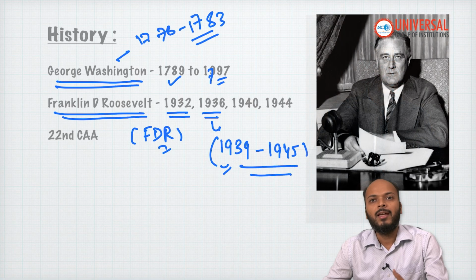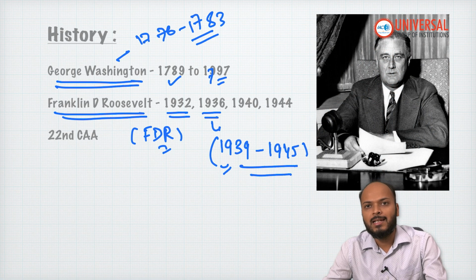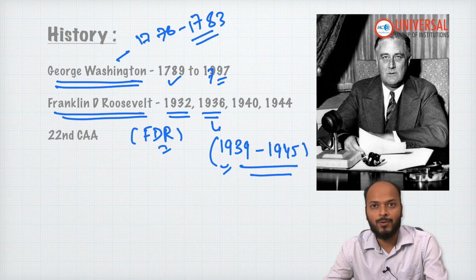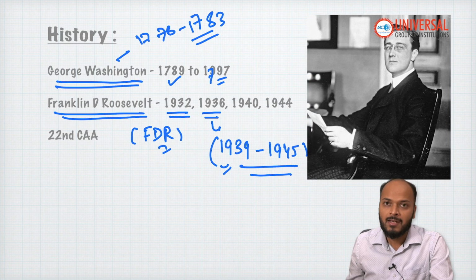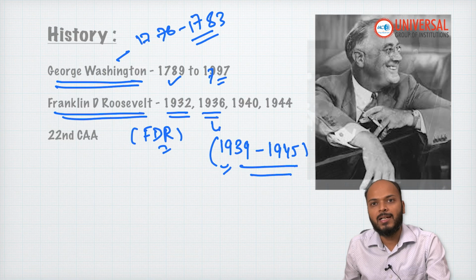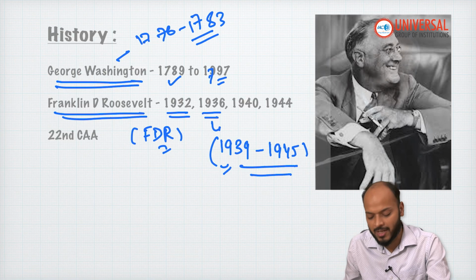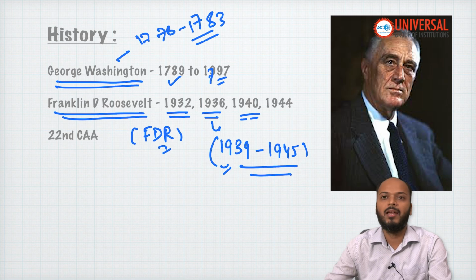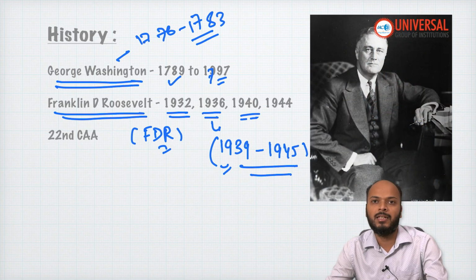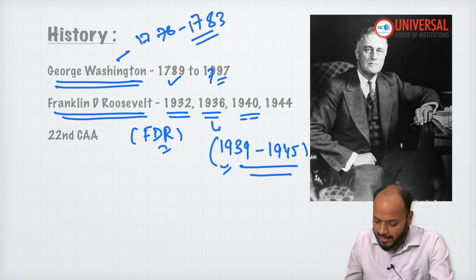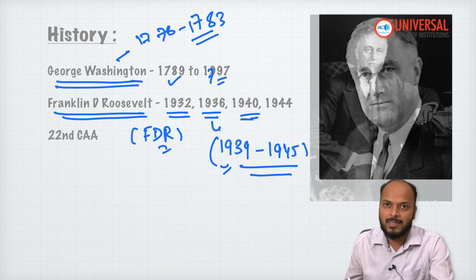The US wanted continuation and consistency in its policies during this very difficult time of World War, and hence the people in his own political party requested him to contest the election even for the third term in 1940, right. So, there should be continuation in the policy, and hence in 1940 he contested again.